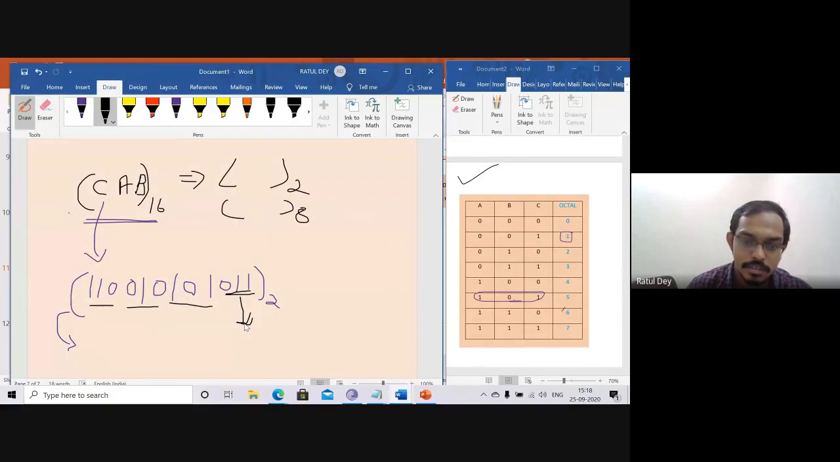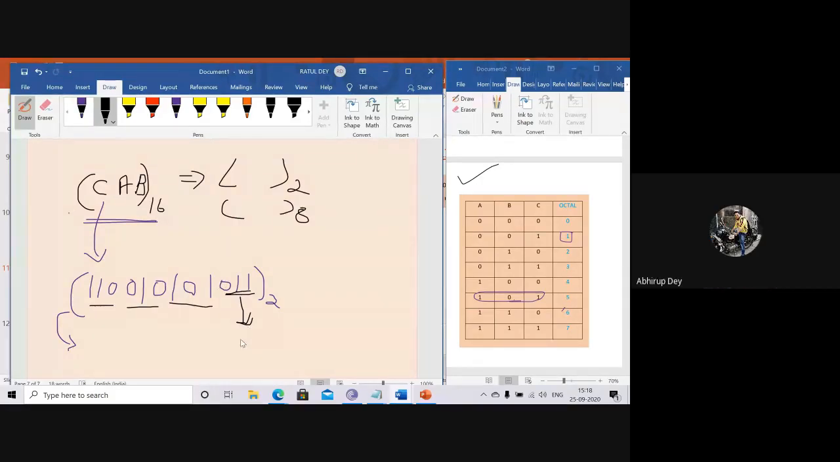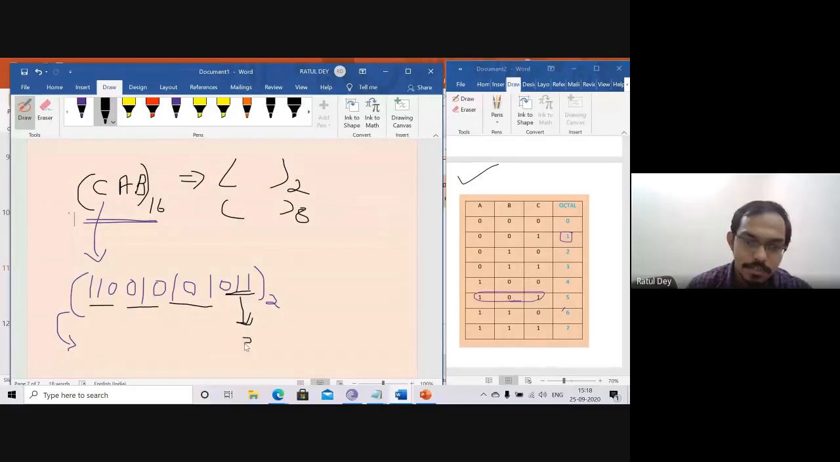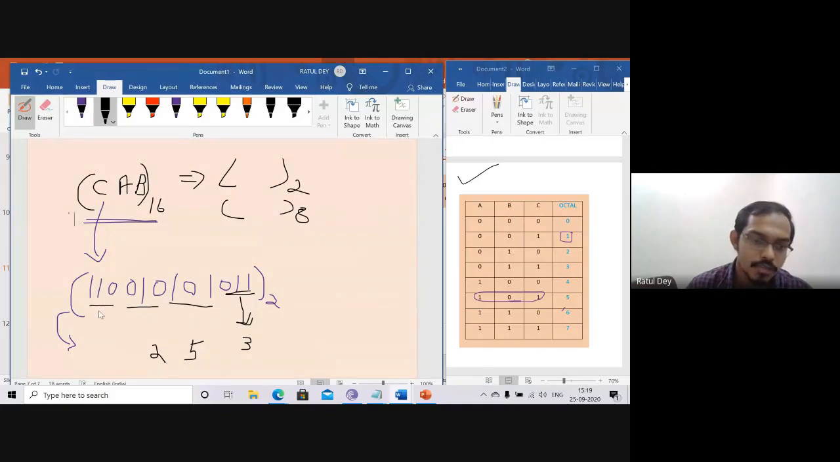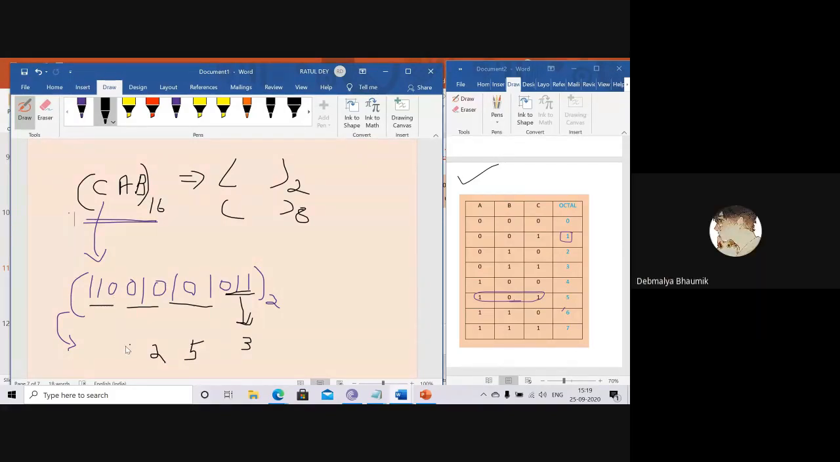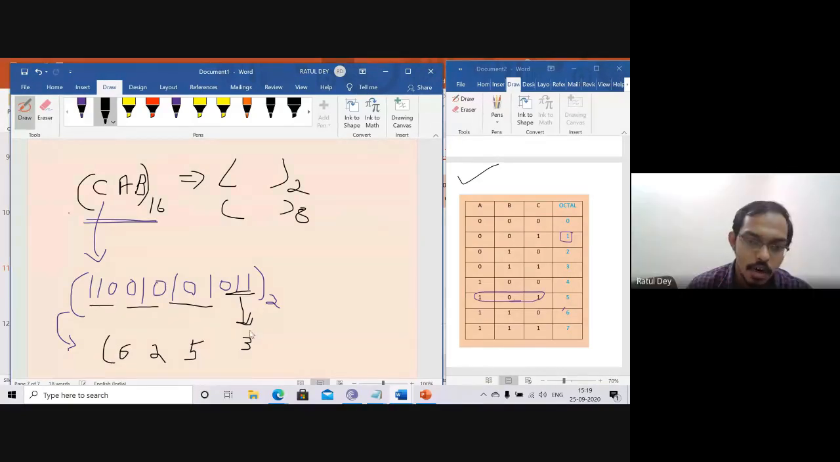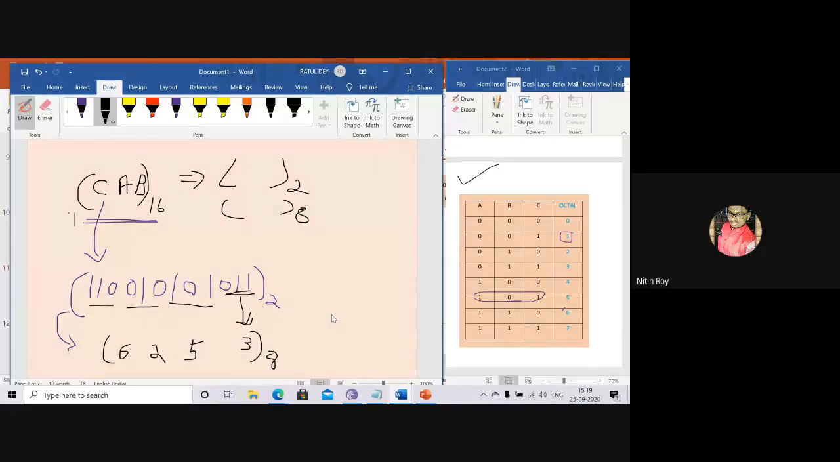What is the value of 011? 3. This is the 3. What is the value of 101? 5. This is 5. 010 is the value 2, and 110 is 6. So this value is the octal: 6253. Is it clear? Yes or no? Yes, sir. 6253 is the octal.